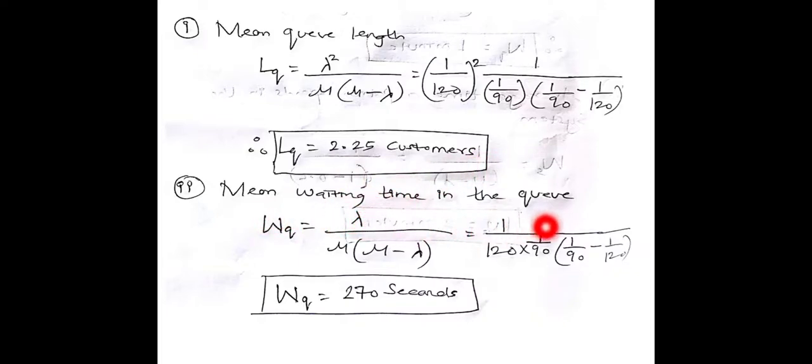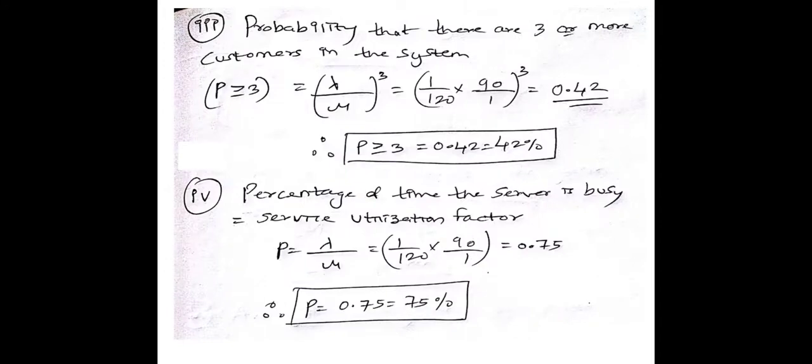Mean waiting time in the queue, that is WQ, is lambda divided by mu into mu minus lambda. So substitute the values of lambda and mu. I have substituted here. After calculating we will get 270 seconds as the time. So when it comes to time you need to write in terms of minutes or seconds. When it comes to queue length you need to write in terms of customers or whatever is given.